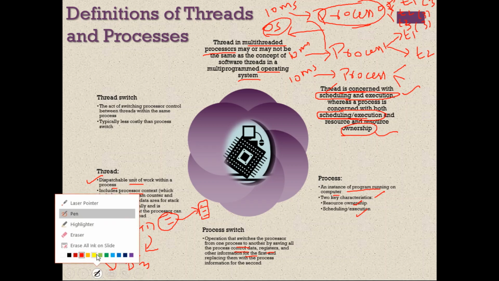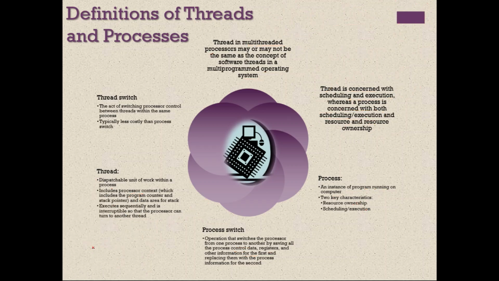All these things are very similar to what we have discussed in operating system. There is not much difference. The act of switching processor control between different threads of the same process is called as thread switch.